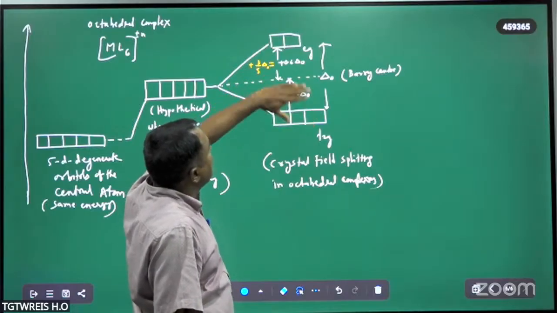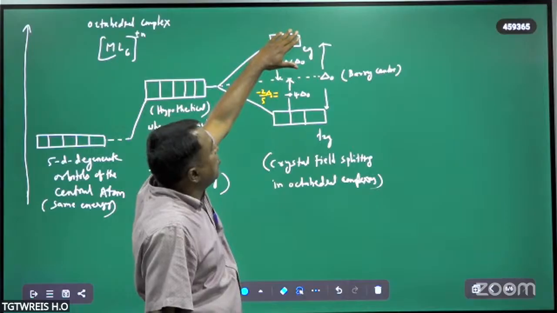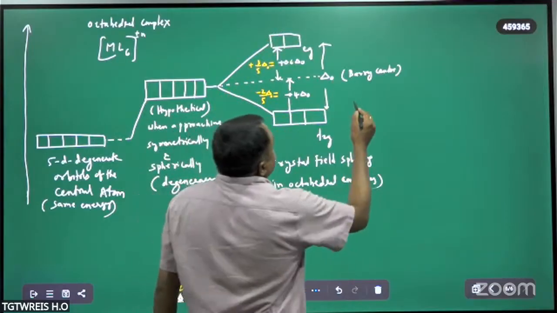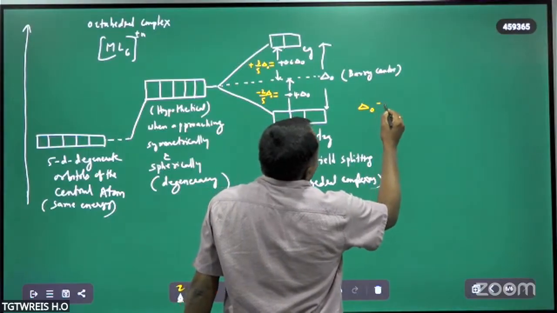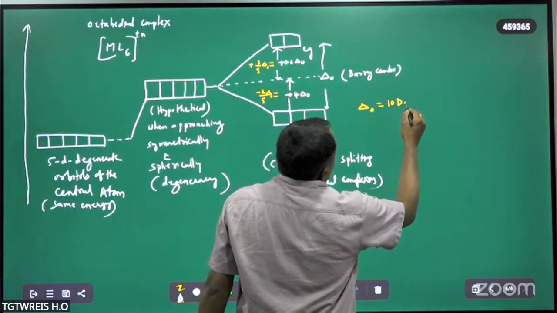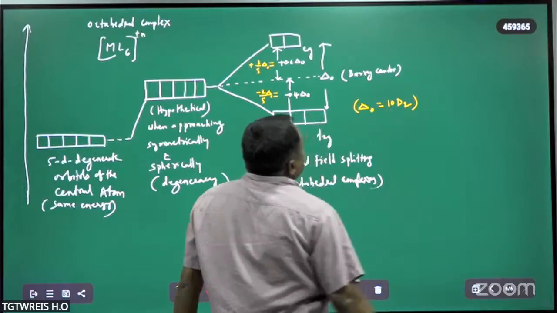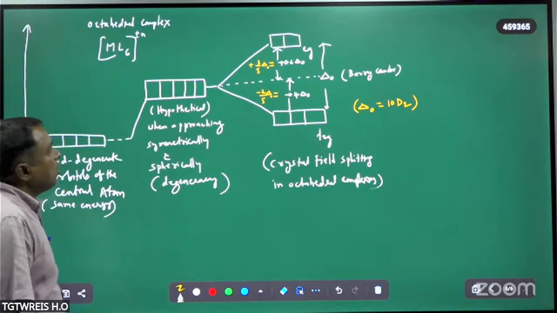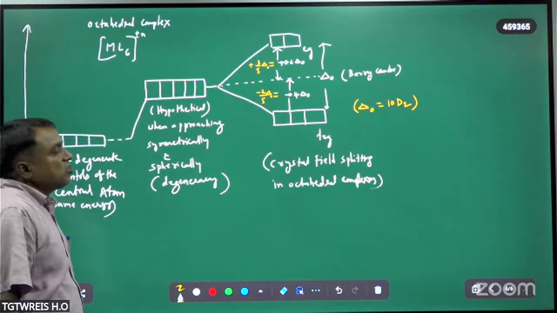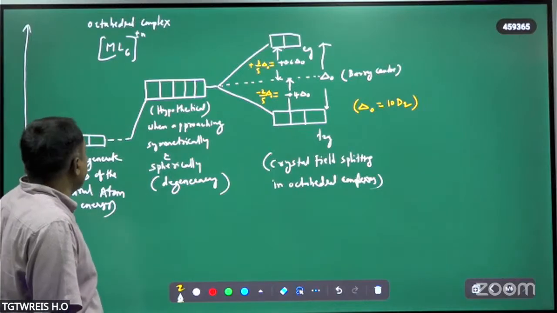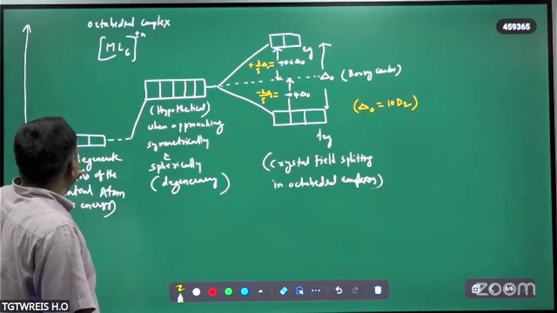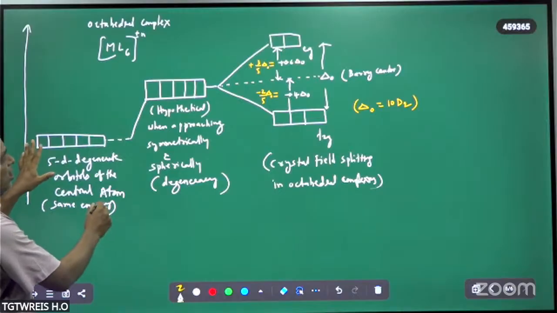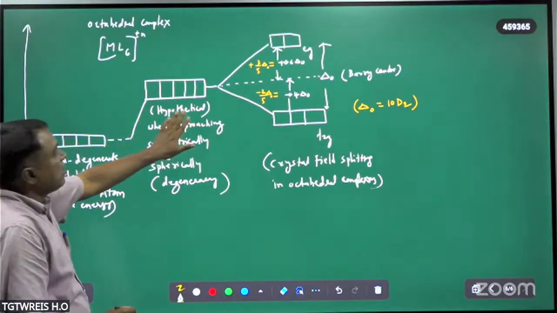This is the lower energy orbital, this is the higher energy orbital. The energy gap between them is delta naught, which is also equal to 10 Dq. Delta naught is equal to 10 Dq, and it is related to the crystal field stabilization energy. So this is without any ligand, these are the 5 degenerate d orbitals. This is a hypothetical concept.